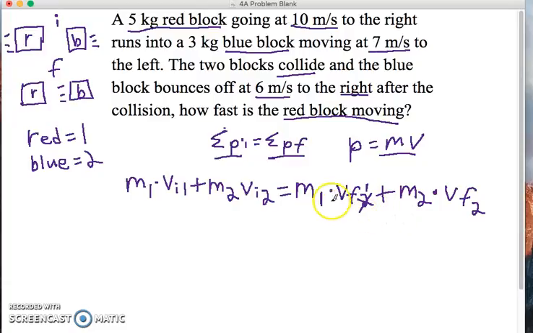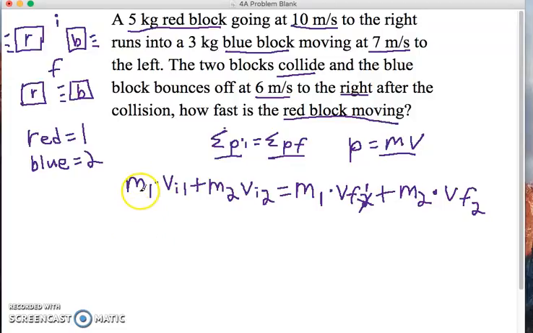So what I did is write out all the products of mass times velocity of each object, before the collision and after the collision. Now the only thing left to do is plug in the masses and the velocities of each object before and after the collision, at least as far as we know.